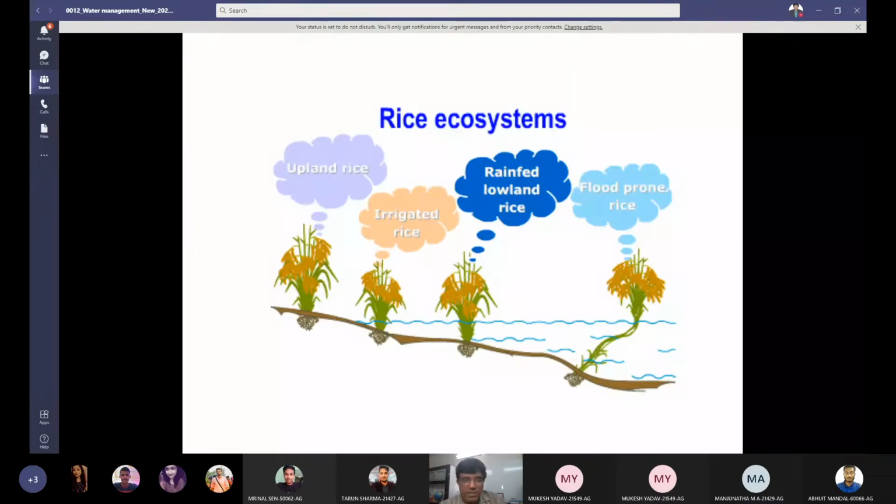So rice ecosystems start from upland rice up to the flood-prone rice, and after upland rice, irrigated rice, rain-fed lowland rice, and flood-prone rice or deep water rice. So in this case, water availability increases from left to right or decreases from right to left.